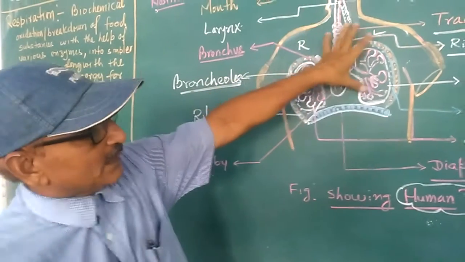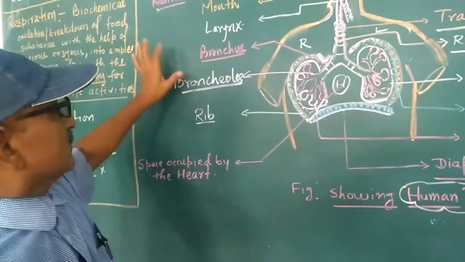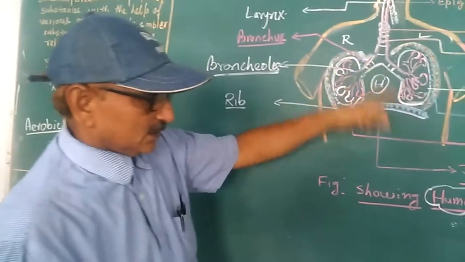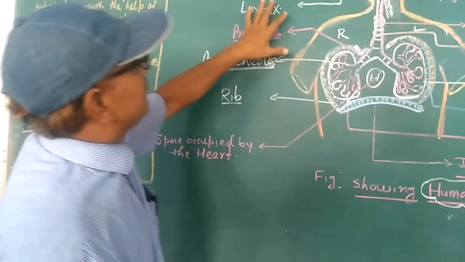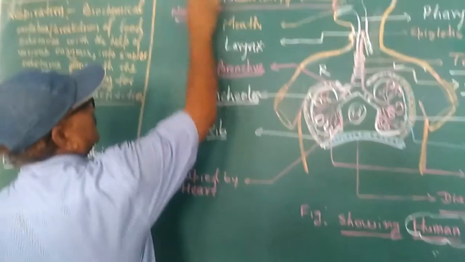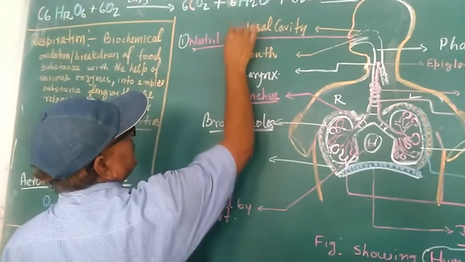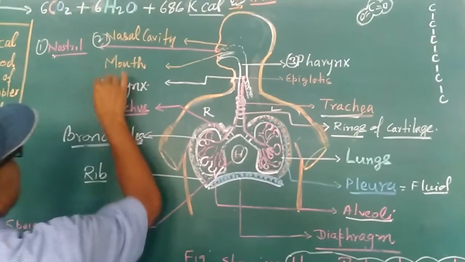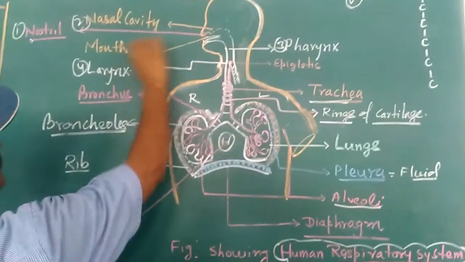So this is your respiratory system. Have you got this point? These are the ribs. Clearly see the diagram. Again, number 1 nostril, number 2 nasal cavity, number 3 pharynx, number 4 larynx. We can also breathe through the mouth.